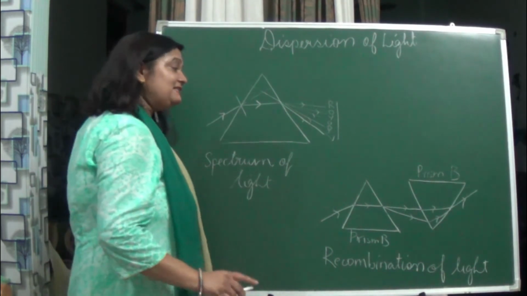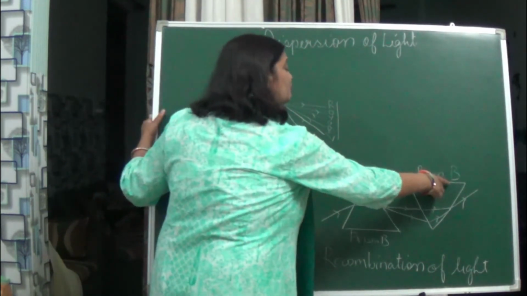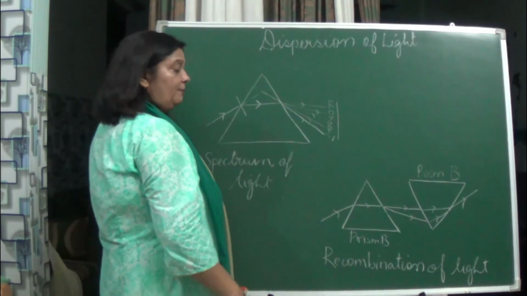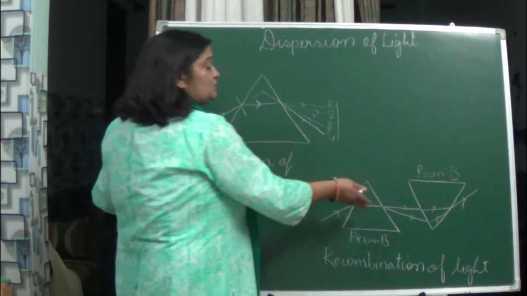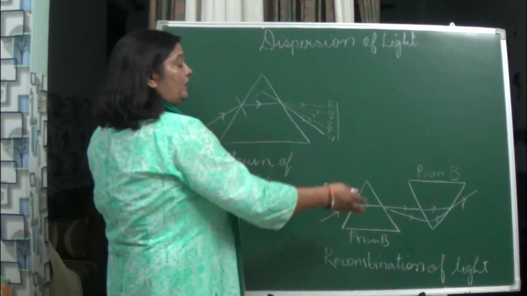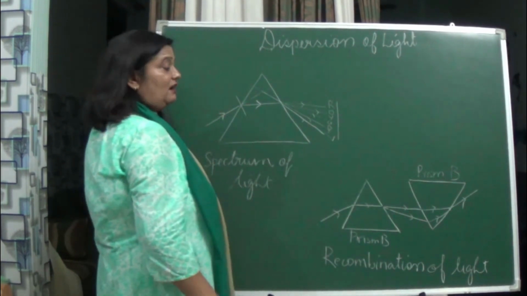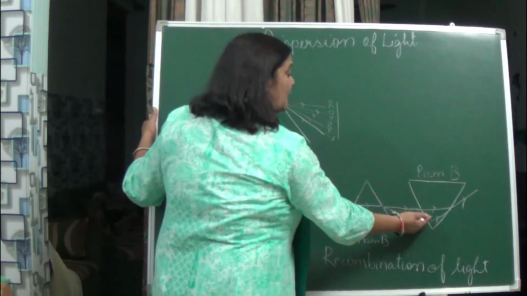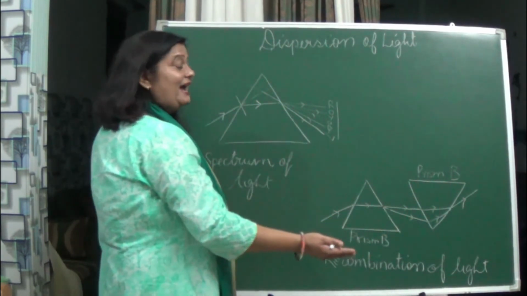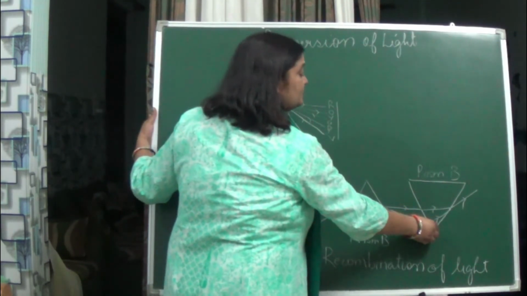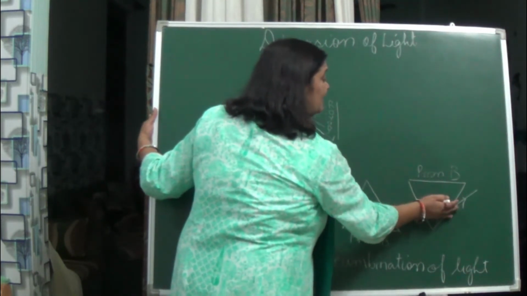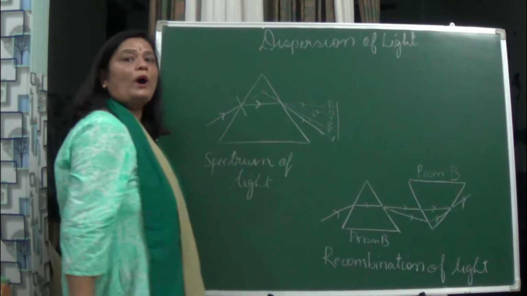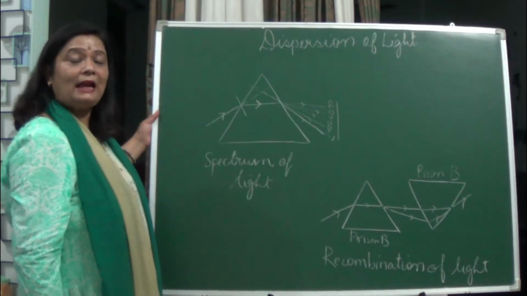And again, if we take an inverted prism after this straight prism, we see that after dispersion of this white light into 7 colors, when these 7 colors enter this inverted prism, they unite or combine and come out as white ray or white light.